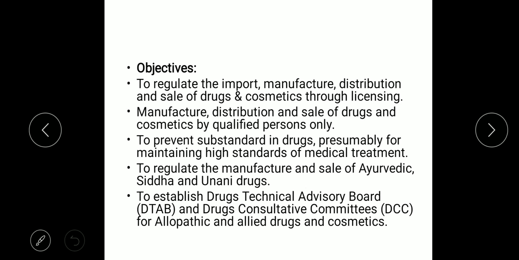If you go for, say, a cold and flu drug, there may be different types of drugs available. One is the generic, which we are not talking about, but the companies. One company is not the only one manufacturing the product for cold and flu. There can be numerous companies.